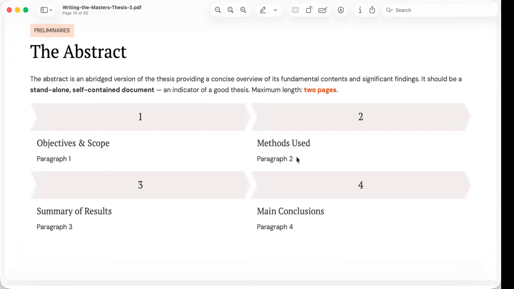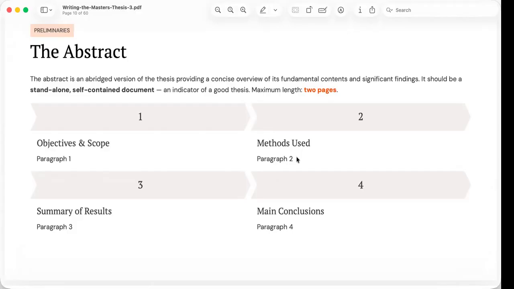The second paragraph briefly describes the methodology, including the research design, participants, data collection procedures, and methods of analysis. Readers should immediately understand how the study was carried out. The third paragraph summarizes the major findings of the research. This is not the place to present detailed statistics or lengthy quotations. Instead, highlight only the most important discoveries that directly answer the research questions.